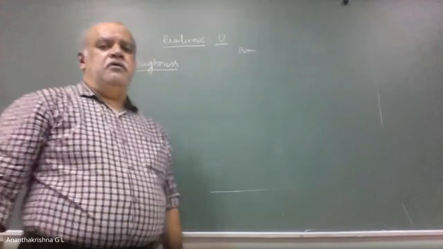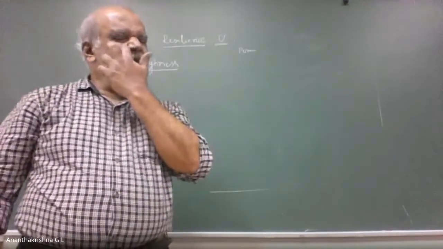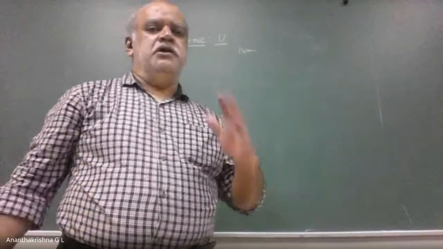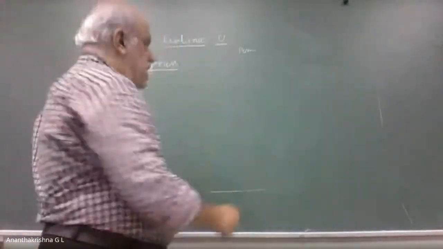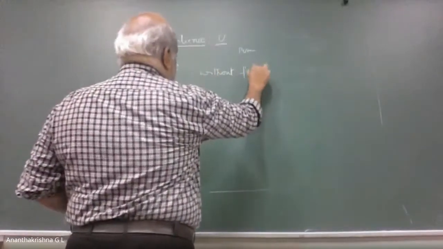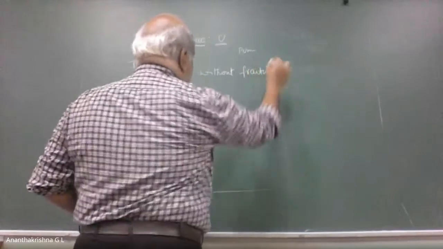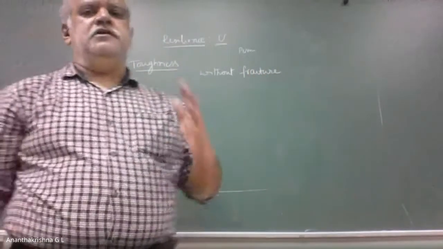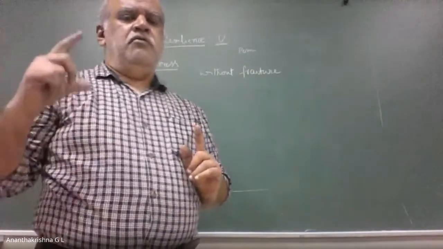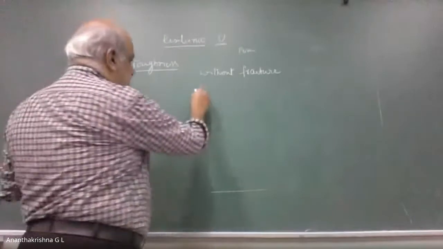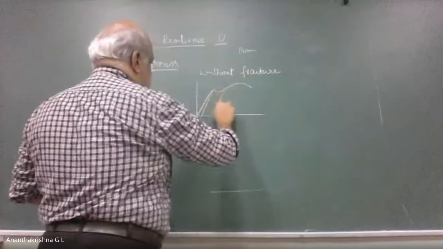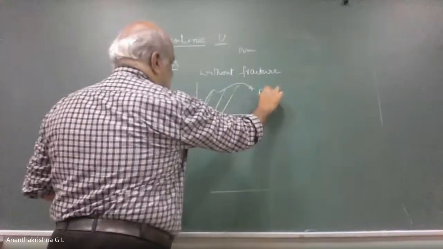When it comes to toughness, it is the ability of a material to absorb energy per unit volume, but here it is without fracture. Without fracture. That is very important. So again, the toughness is the ability of a material to absorb energy per unit volume without fracture, and it is given by the area under the stress strain curve up to fracture. This is the fracture strength.